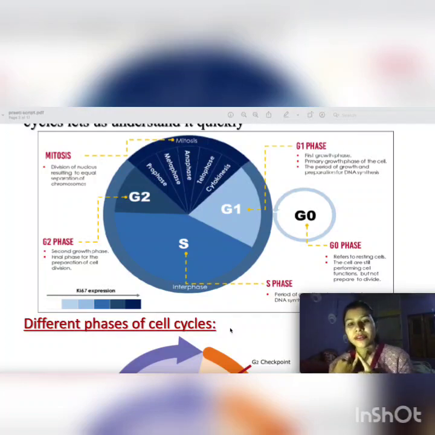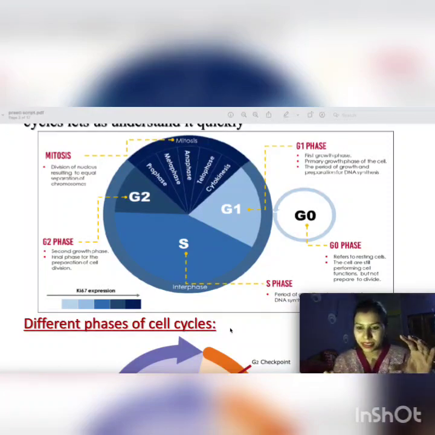First of all, we'll talk about the G1 phase, the very primary phase, the very first phase, in which there is growth. It's the primary growth phase of the cell, the period of growth and preparation for DNA synthesis. In the G1 phase, there is no DNA synthesis. The cell will only grow in size, like suppose this is a cell that will grow in size. It will not replicate, there will be no DNA synthesis, only growth in the G1 phase.